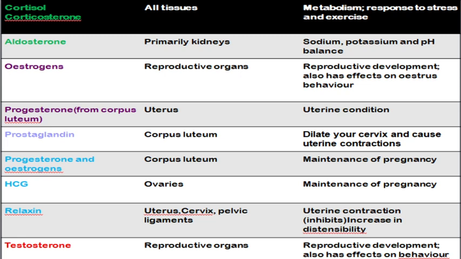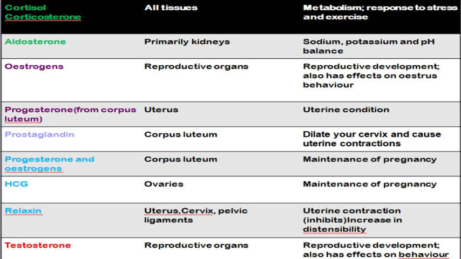Last hormone is relaxin, which is also produced from the placenta. This relaxin has multiple functions. It is a reproductive hormone which is produced by both your ovaries as well as by the placenta. The main function of relaxin is that it loosens and relaxes your muscles, joints and ligaments during pregnancy, which is very helpful for you to stretch your body at the time of pregnancy. Also it will be inhibiting uterine contraction. At the time of childbirth, relaxin will be preparing your body for delivery by loosening the muscles and ligaments that are present around your pelvic cavity.